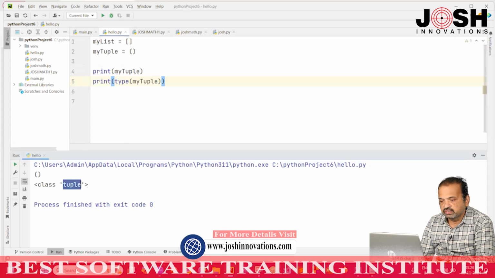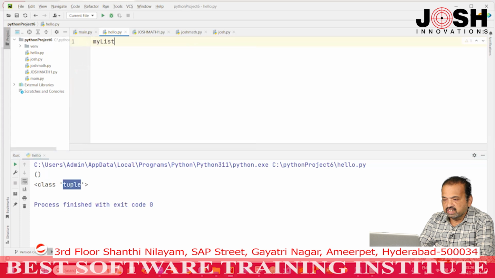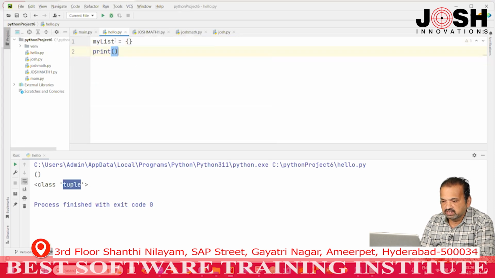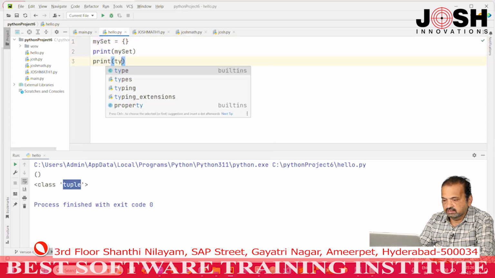Now, we will see set. I will remove all these things. For example, my set equals to empty curly brackets, and I will print my set, and also I will print type of my set.